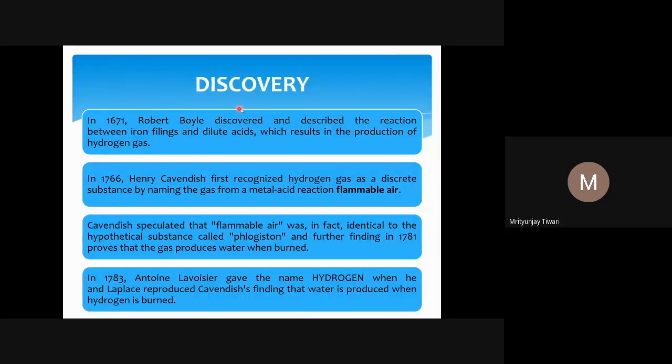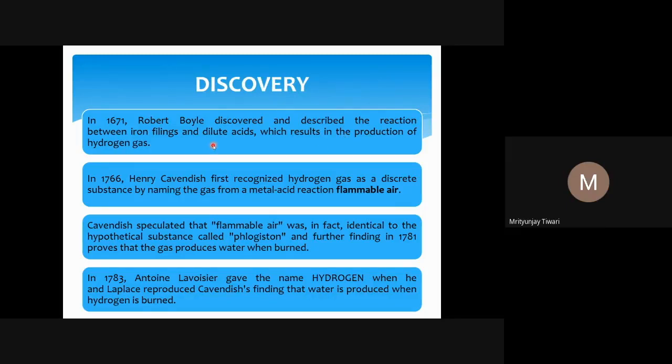Let us talk about the discovery of hydrogen. In 1671, Robert Boyle discovered and described the reaction between iron filings and dilute acids, which results in the production of hydrogen gas. However, Robert Boyle did not know that this was hydrogen gas. No one knew at that time; people had not recognized hydrogen gas. What they recognized was that some gas was being produced which is inflammable.